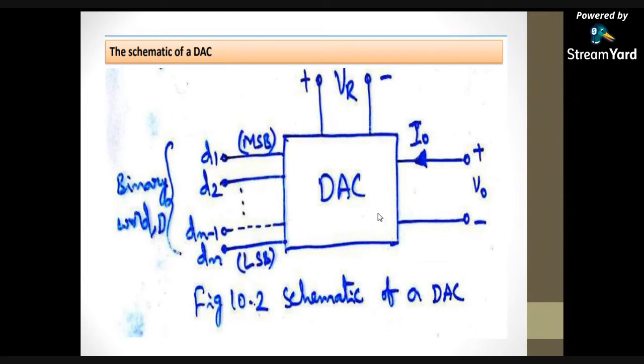This circuit is the schematic diagram of the DAC. At the input side we are giving D1, D2 and up to Dn minus 1, Dn. These are all the digital bits we are applying at the input of the DAC. At the output we are getting either voltage or current. This diagram shows the schematic of the digital to analog converter.